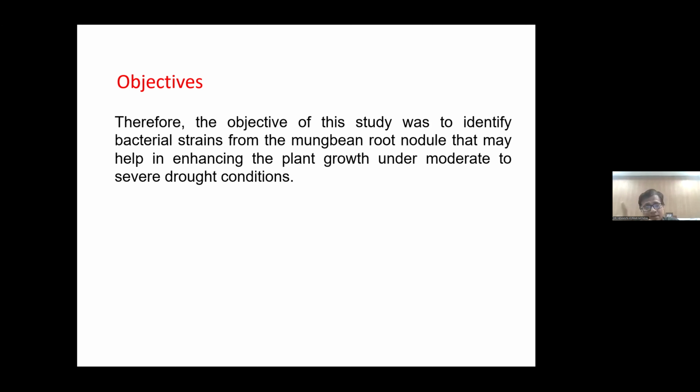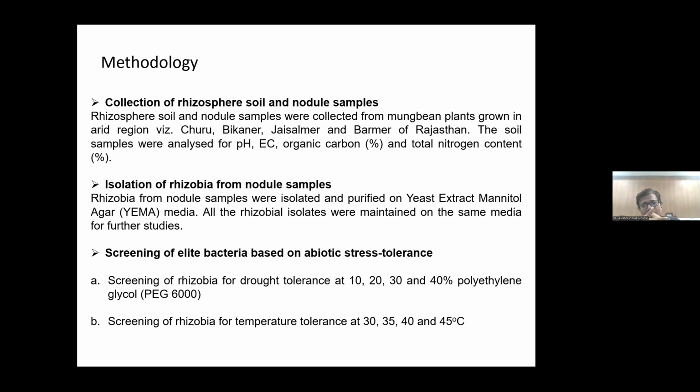And this is a pioneering study in mung bean. French bean and other crops have been reported, but for mung bean, this is the first study. So coming to methodology, as most of the things are known, it is taken from literature. We have selected the higher affected arid region, a particular arid soil.